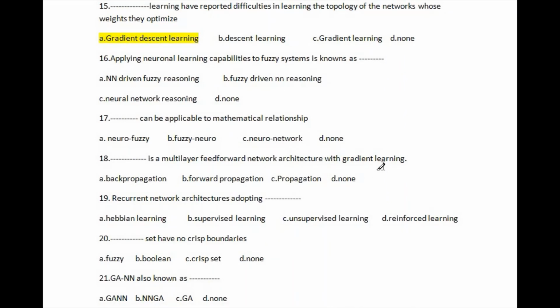Let's go for question number 16. Question number 16: applying neuronal learning capabilities to a fuzzy system is known as. First, neural network driven fuzzy reasoning; second, fuzzy driven neural network reasoning; third, neural network reasoning; and last, none. The right answer of this question is option A, neural network driven fuzzy reasoning.